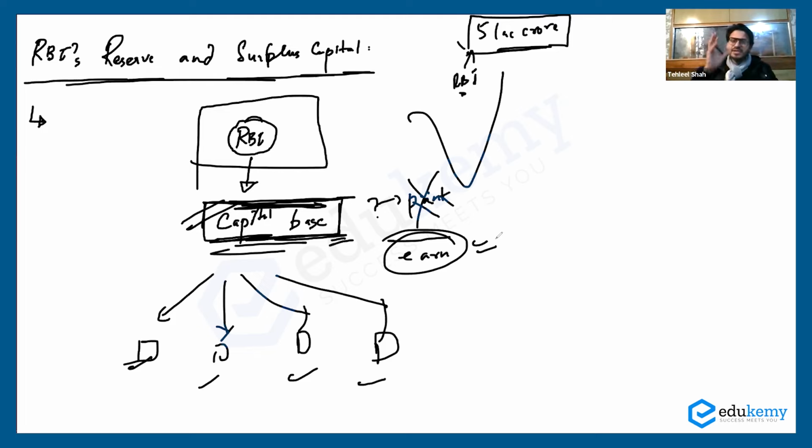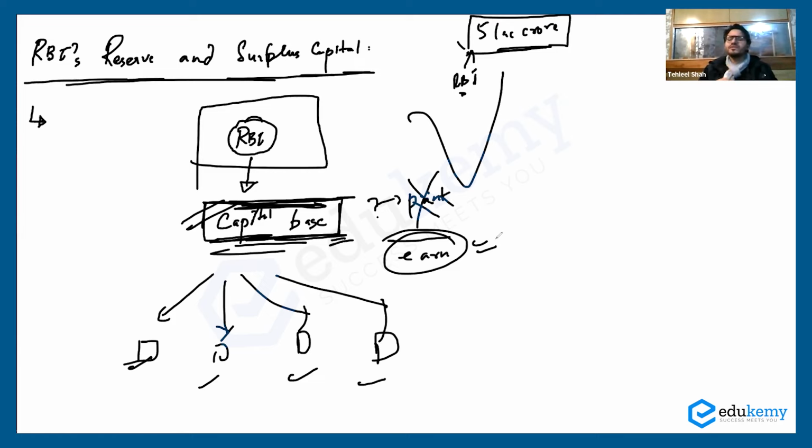Now, it is the apex monetary authority. The best and the most professional economists reach the apex of their careers. They reach this particular apex authority. They become the governor or the deputy governor of the RBI, and they become the members of the RBI, and they run the entire show. So they know how to earn the money.